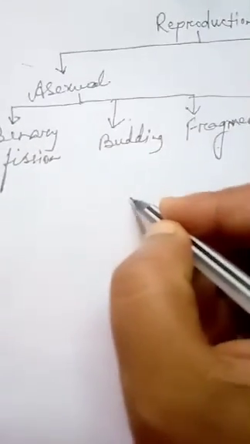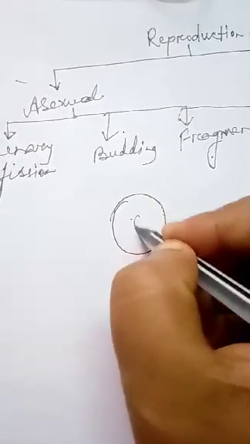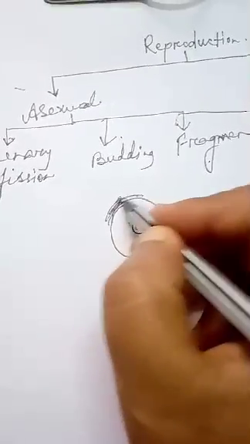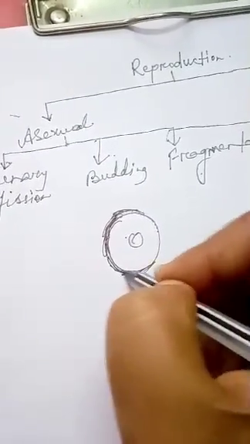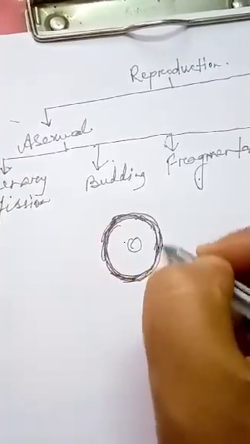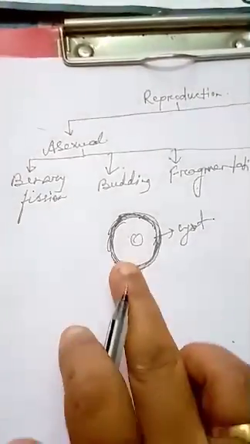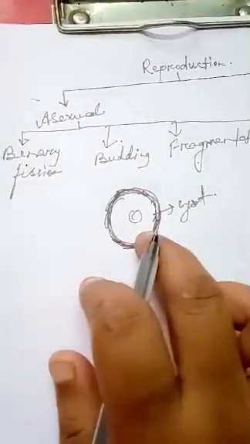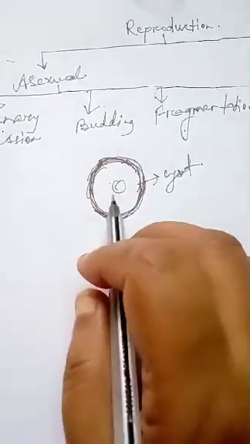But sometimes when there is an unfavorable condition, what happens at that time? This single cell amoeba, the parent body, surrounds itself by a thick protective covering. This thick protective covering which the amoeba produces around itself is called a cyst. And inside this cyst wall, the parent remains safe. And in this condition, what happens? Inside this cyst, this cell grows and multiplies.